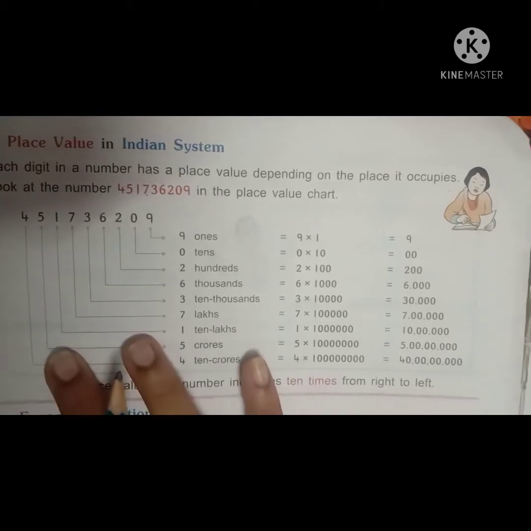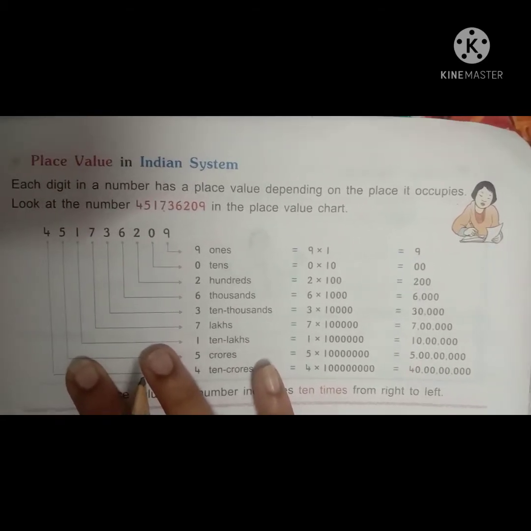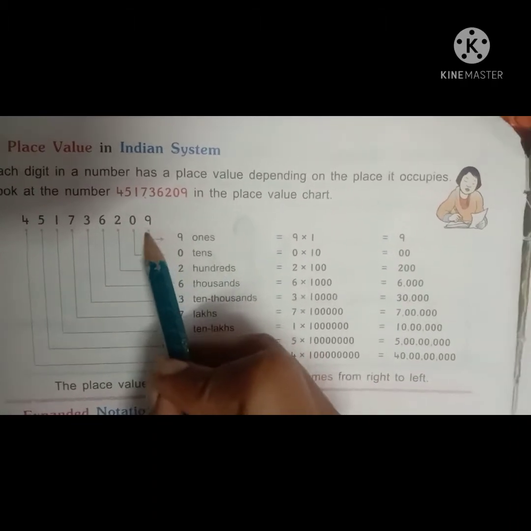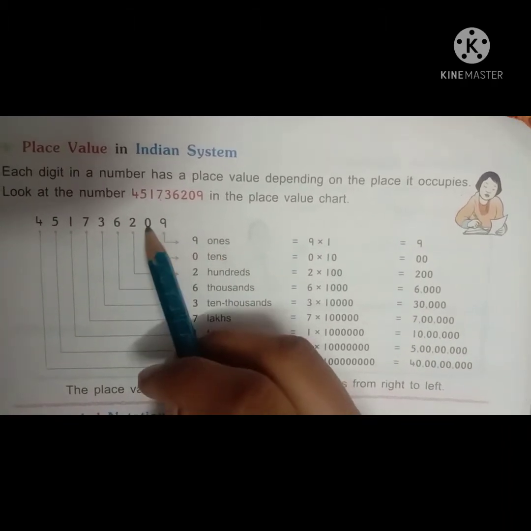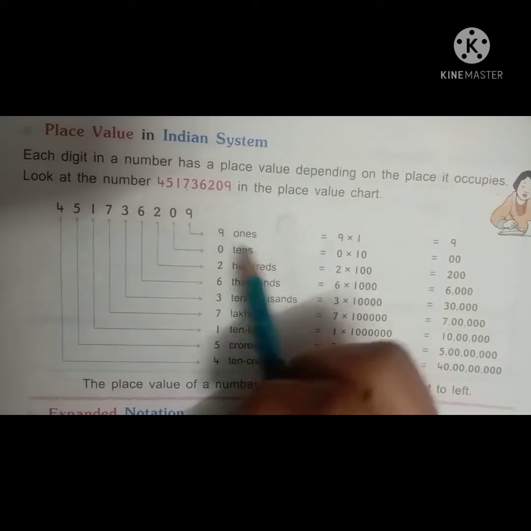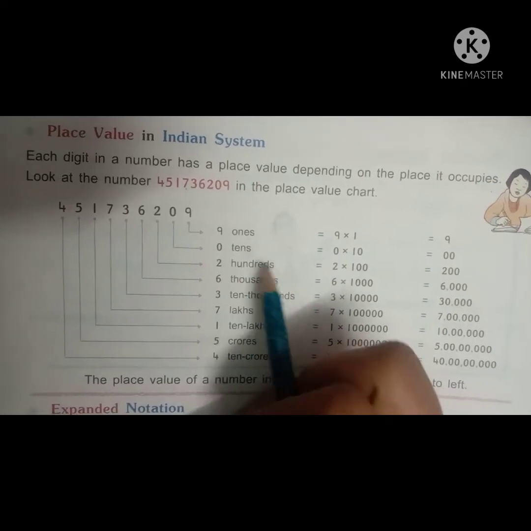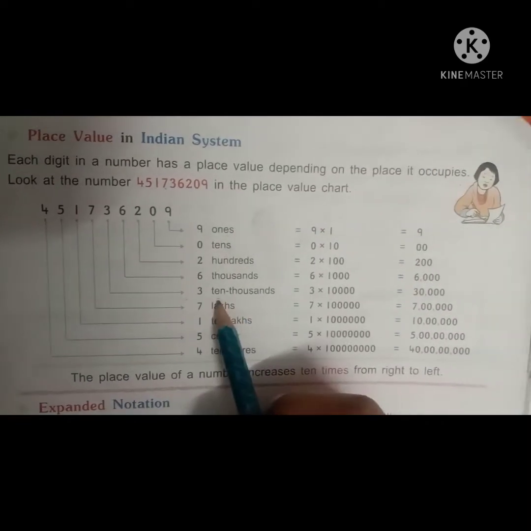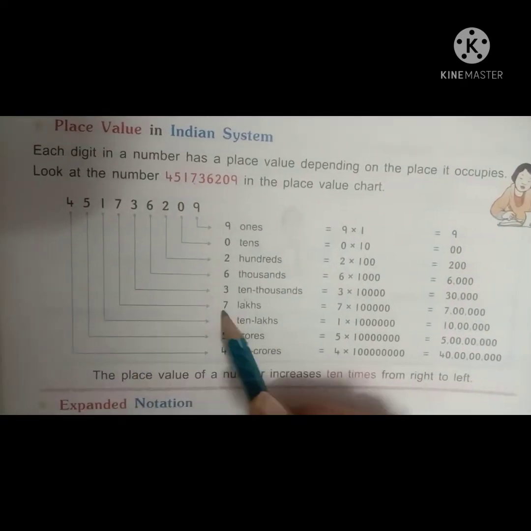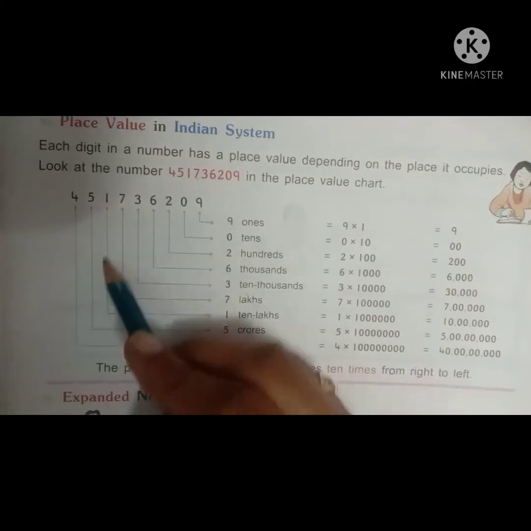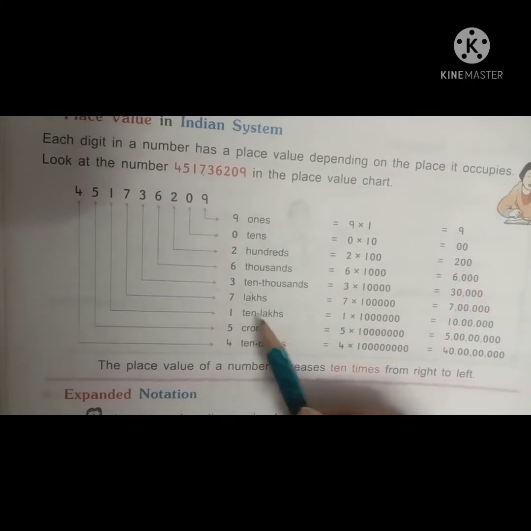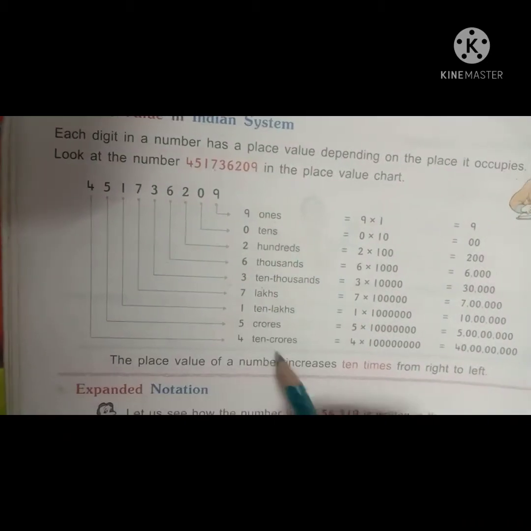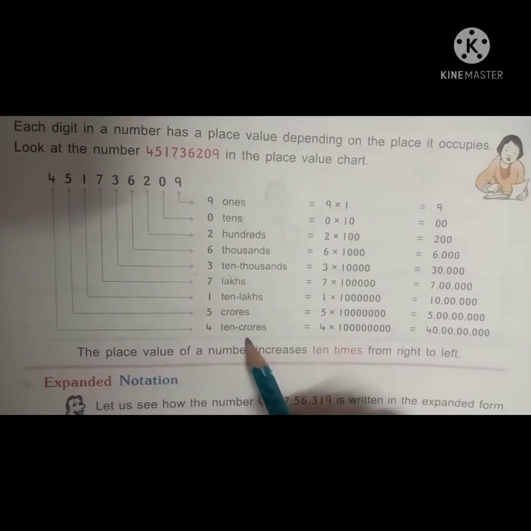By using the numbers here we have to write all the places. 9 is in ones place, 0 is in tens place, 2 is in hundreds place, 6 is in thousands place, 3 is in 10,000s place, 7 is in lakhs place, 1 is in 10 lakhs place, 5 is in crores place, 4 is in 10 crores place.